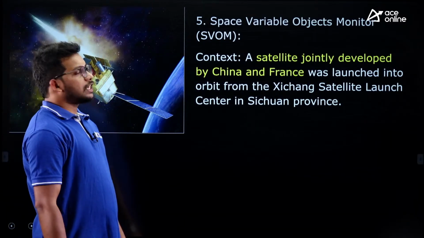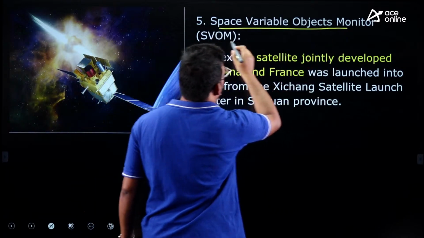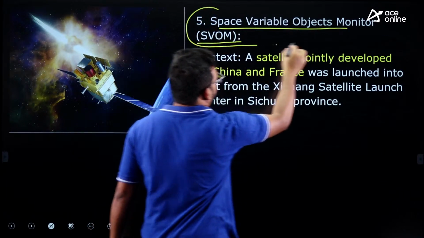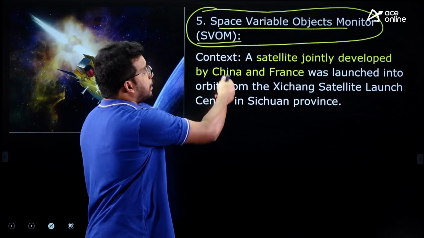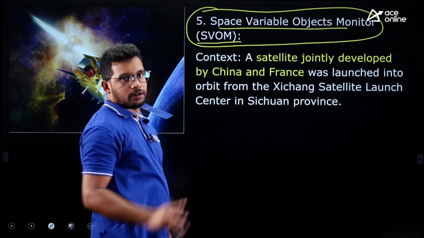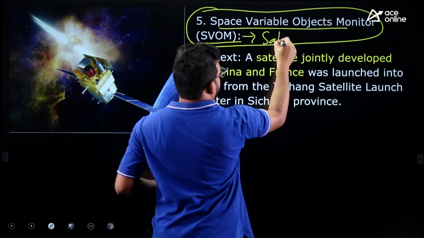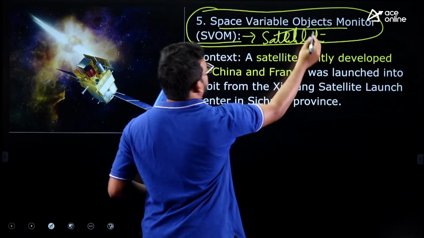Okay. Let's move to the next article, that is Space Variable Objects Monitor, SVOM. They may directly ask you this name, and who has launched it may be asked in the exam. Space Variable Objects Monitor, all right? This is the satellite name. This is nothing but the satellite, right?